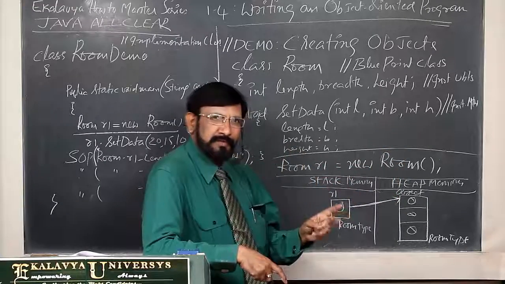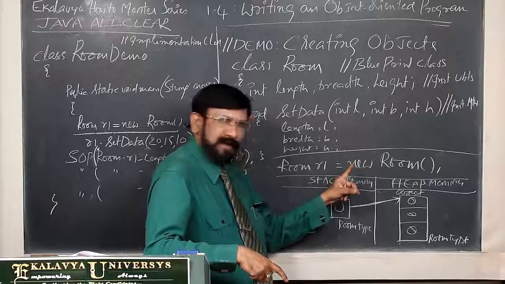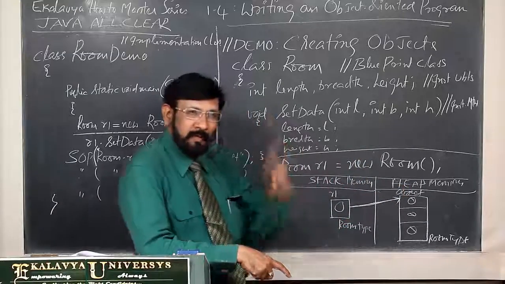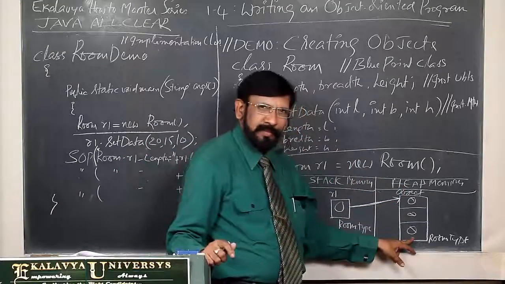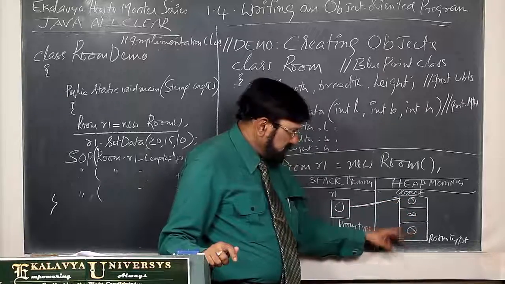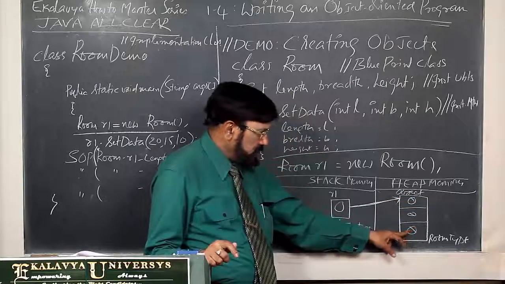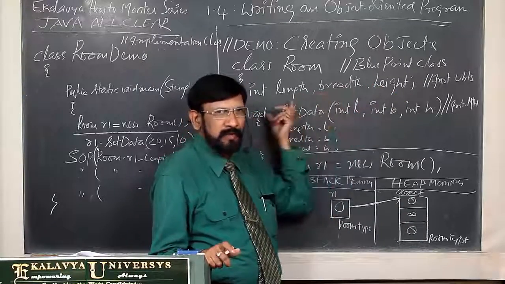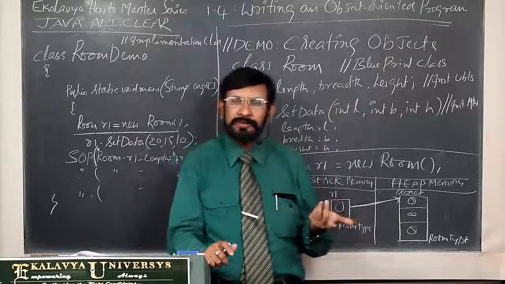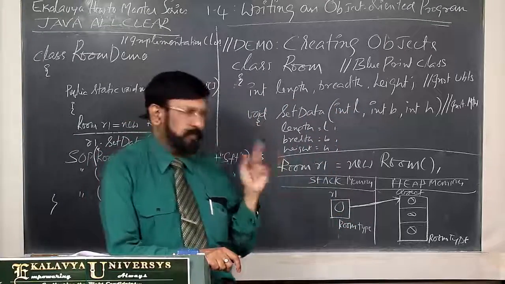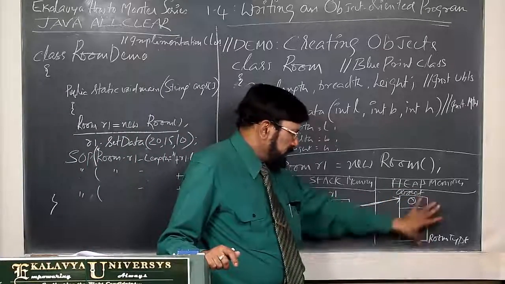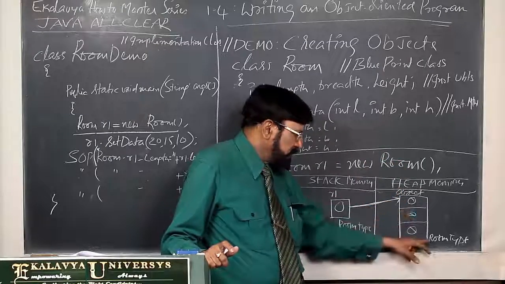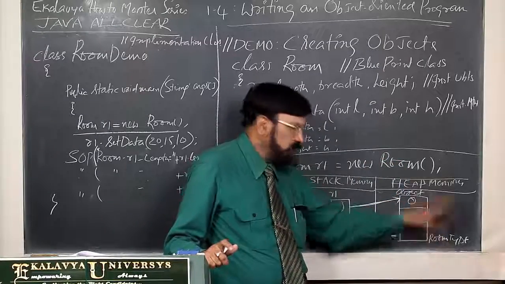New performs three jobs. First, it allocates a sufficient, required amount of memory for the room object. How much memory is required depends on the instance variables, so you can calculate it. There are three int type variables. Int type size is 4, so 3 into 4 is 12. It allocates 12 bytes of memory, and imagine it like this. This is created on the heap. Here we cannot give names. You can just identify it as room type.